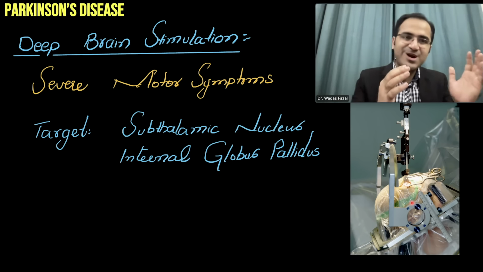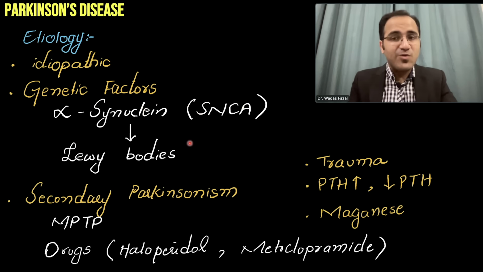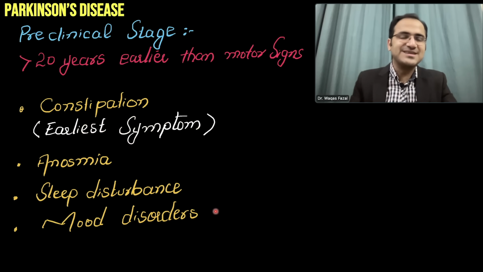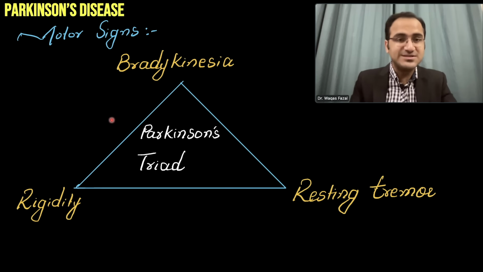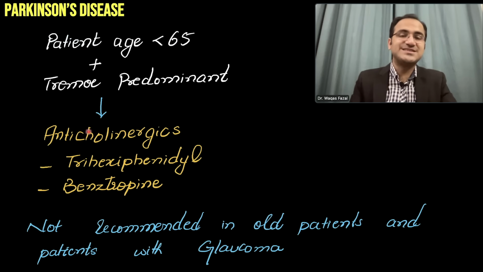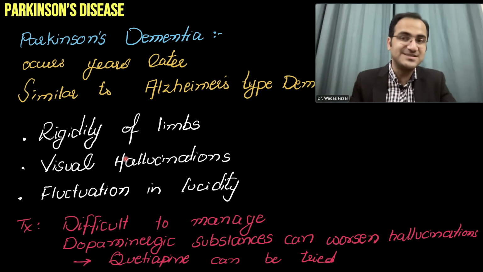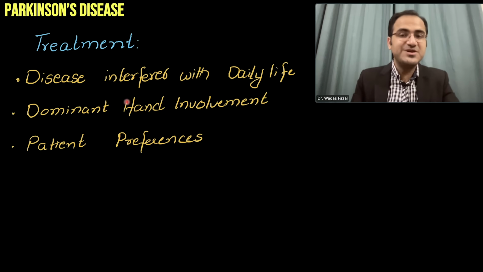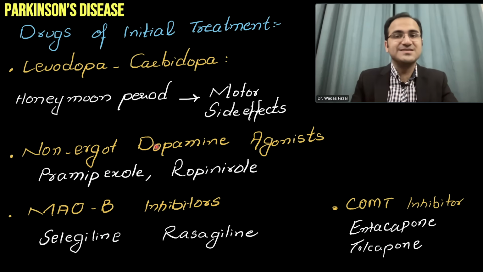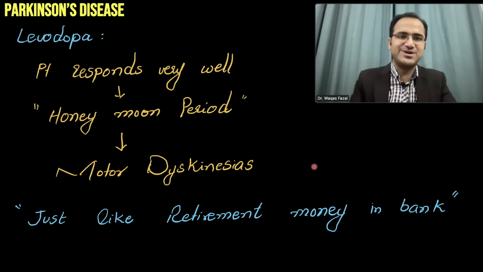In summary, we talked about what Parkinson's disease is, what the etiology is, what the signs of Parkinson's are, the preclinical stage, constipation, and the triad of Parkinsonism: bradykinesia, resting tremor, rigidity. If the patient is young and tremor predominant, anticholinergics are used. We covered Parkinson's gait, Shy-Drager syndrome, supranuclear palsy, Parkinson's dementia, treatment of Parkinsonism, and the mechanism of the drugs that are used. If the patient's age is less than 65 with no comorbidities, levodopa carbidopa is avoided, and if the patient's age is greater than 65, levodopa carbidopa is preferred.